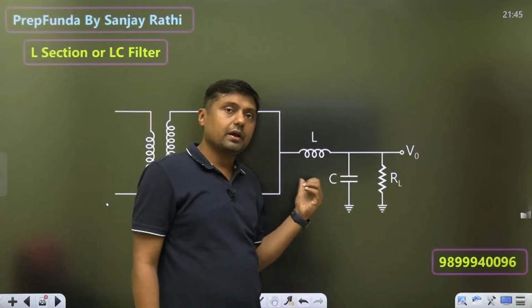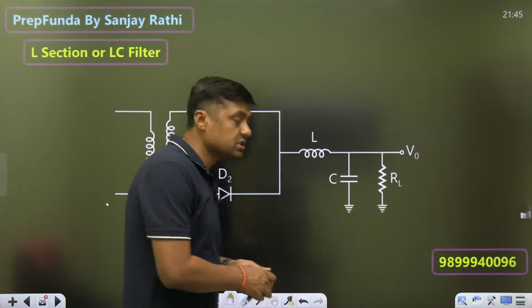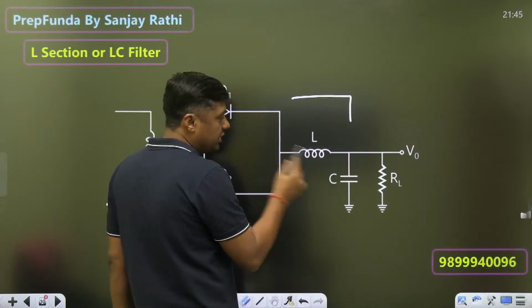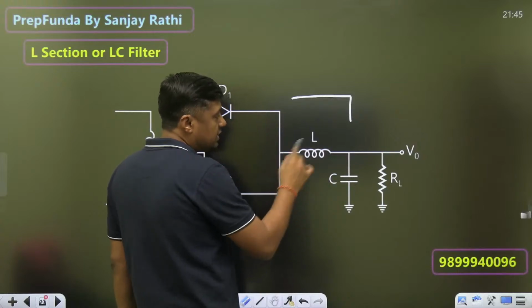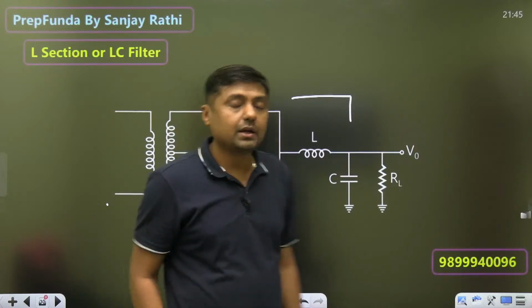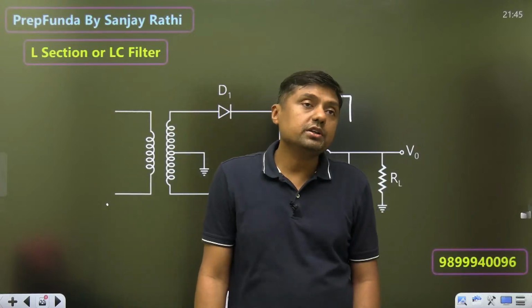LC filter. LC means what? L section. What is this? This is the L section. So this is the LC filter. Inductor is connected in series. Capacitor is connected in what? Parallel. Okay.